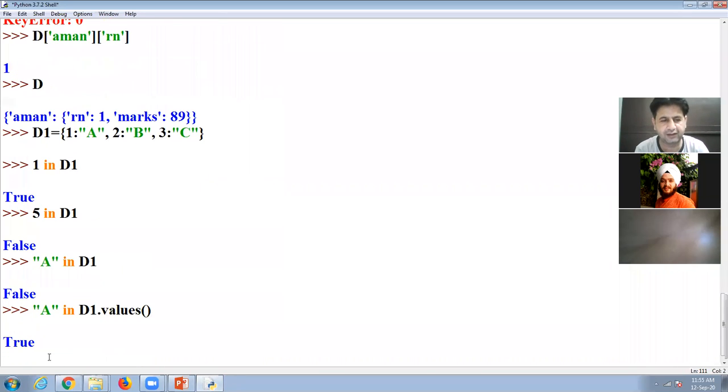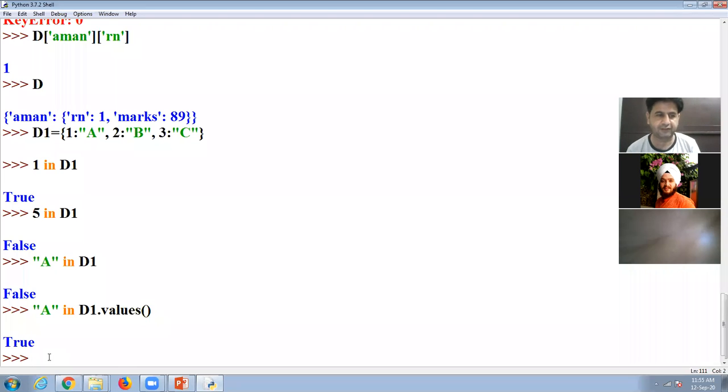So it will now tell us true because A is in the dictionary. So this is the in keyword. If we are using it without the values function, it will check the key, otherwise it will check the values.